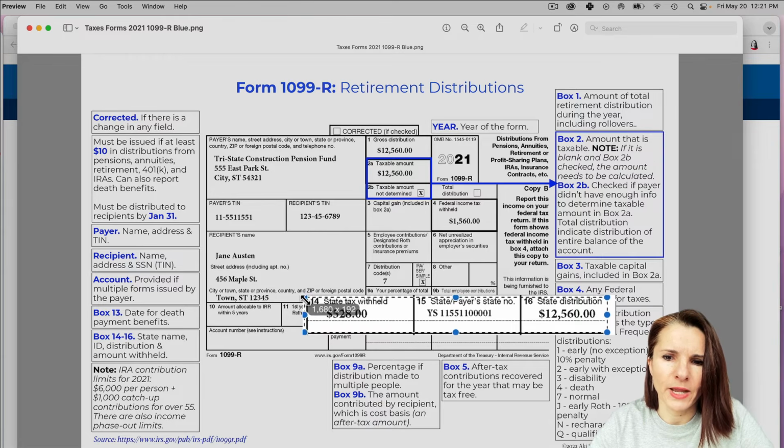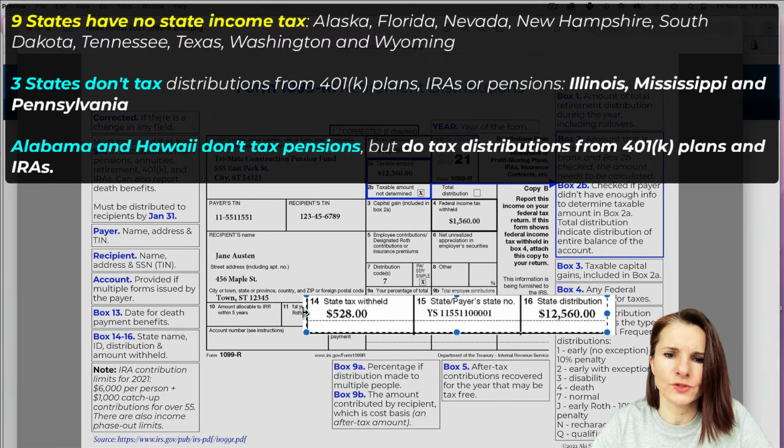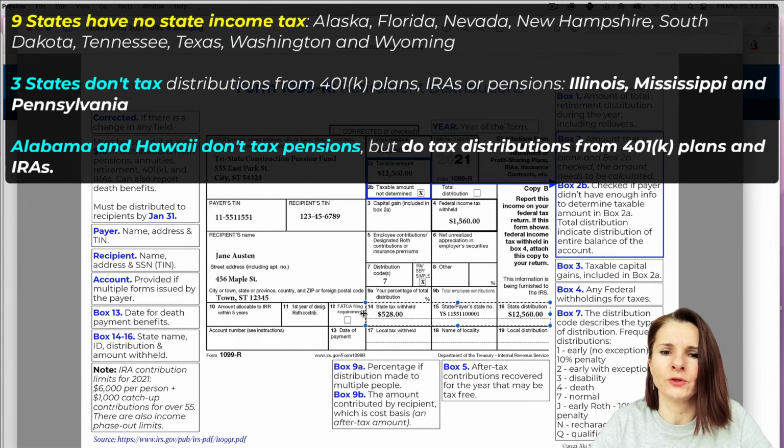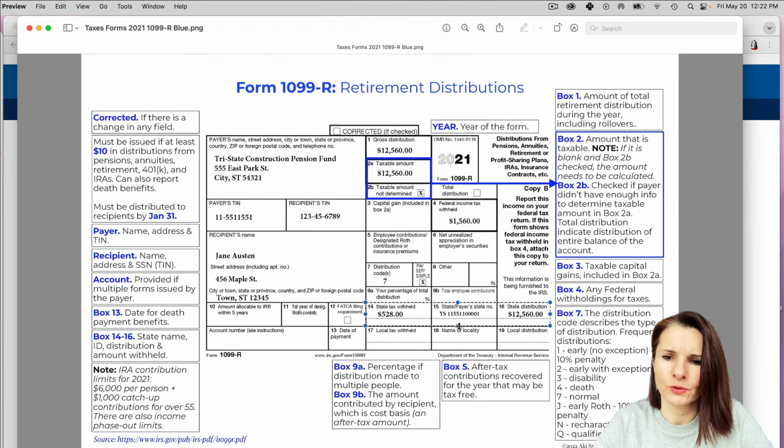But let's say this is blank, and that does not necessarily mean that none of this is taxable in your state. Some states don't tax the retirement income or Social Security income. For example, Illinois does that, they actually don't tax you on retirement income, but you still have to put that in, and then the tax software will take care of it. Or also the financial advisor, tax preparer you're working with, they should do the same thing.